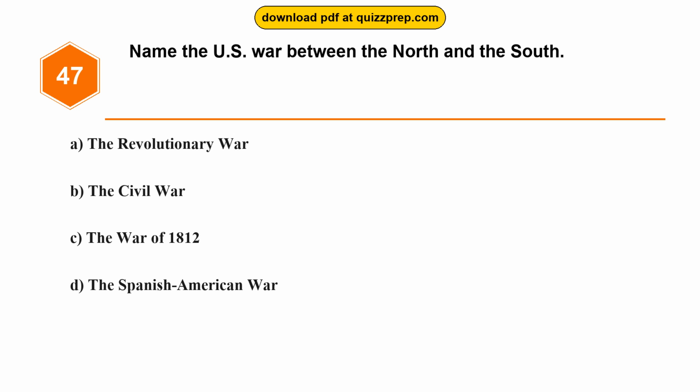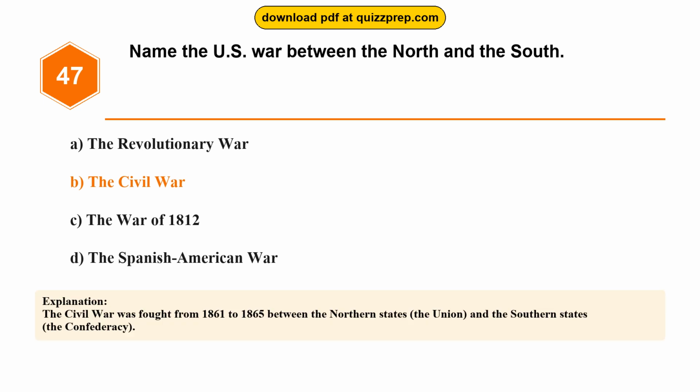Question 47. Name the U.S. war between the North and the South. Option A, the Revolutionary War. Option B, the Civil War. Option C, the War of 1812. Option D, the Spanish-American War. The correct answer is option B, the Civil War. The Civil War was fought from 1861 to 1865 between the northern states, the Union, and the southern states, the Confederacy.